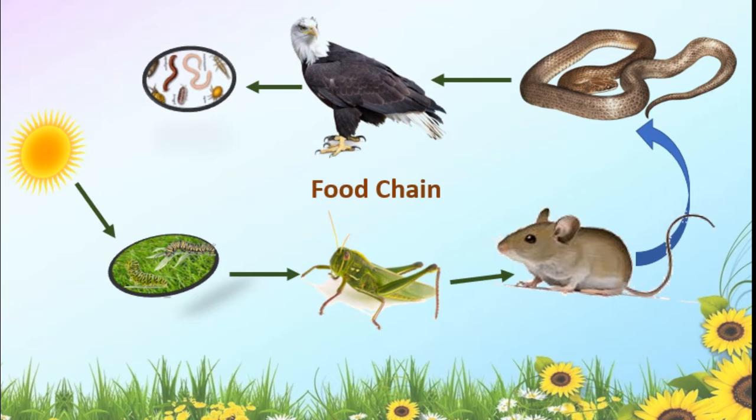The grasshopper eats grass and the mouse eats grasshoppers, and you know that mouse is the good food for snake and snake is the food for eagle, and eagle, when it dies, the microorganisms feed on that. Got this one? This is one of the food chains.